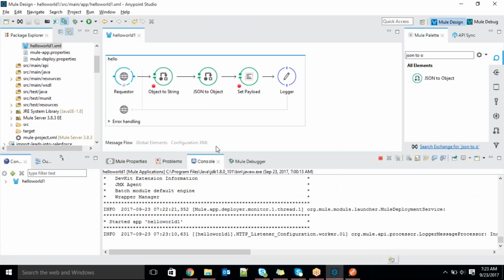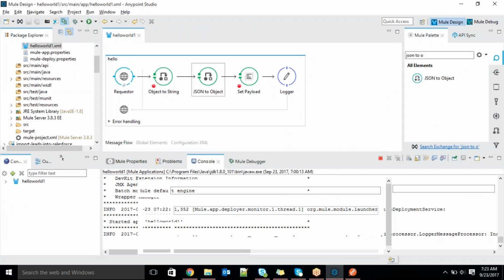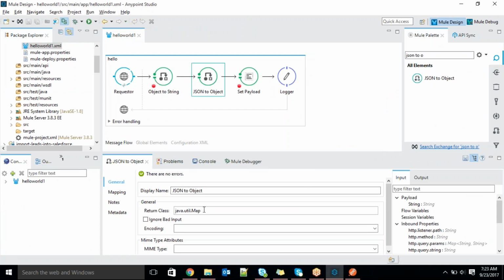It's better to always convert to a map, guys, because it's easy to read the data. Simply we pass the key, we get the value, right? That's why I told you the favorite Java object of MuleSoft is map. People always try to convert to a map wherever possible. For that also, observe here, there is a JSON to Object message processor.